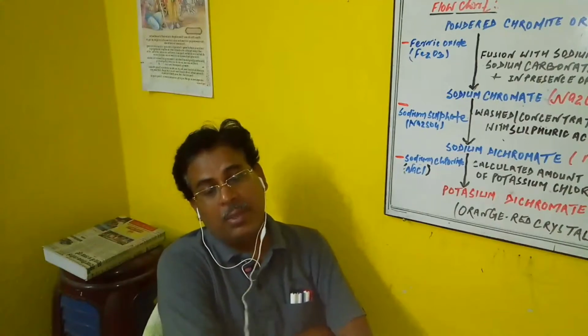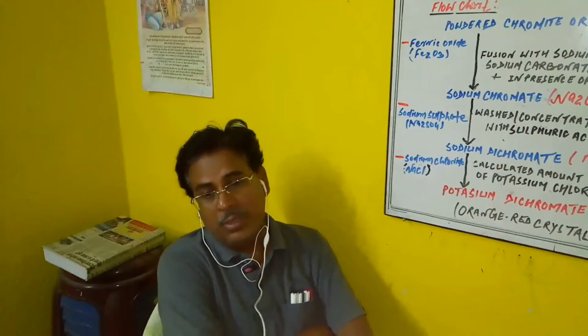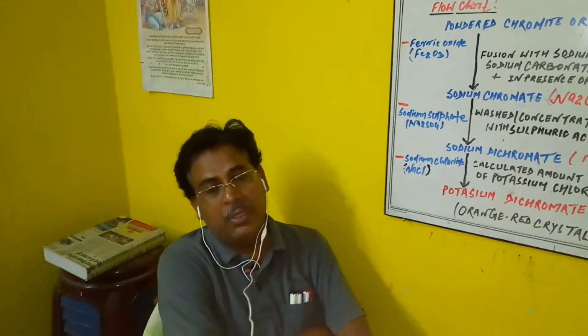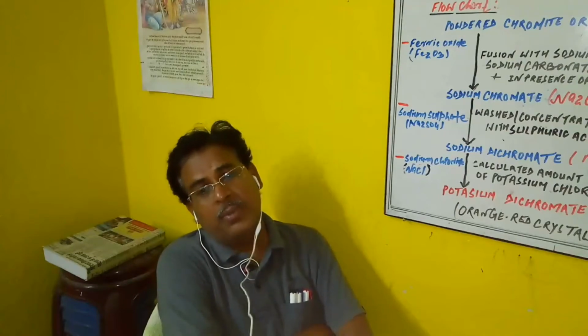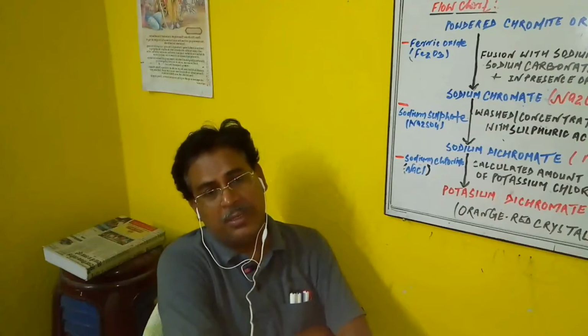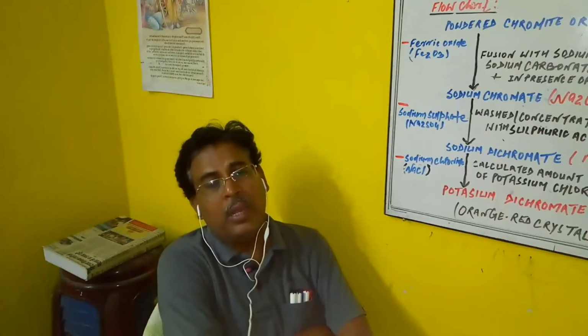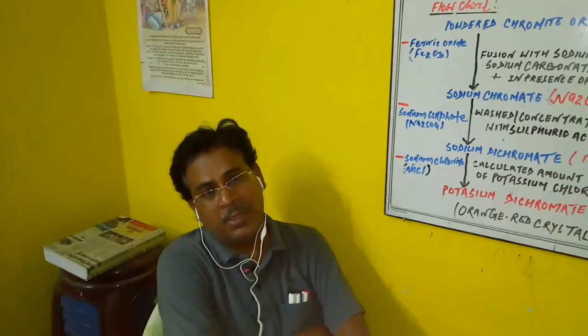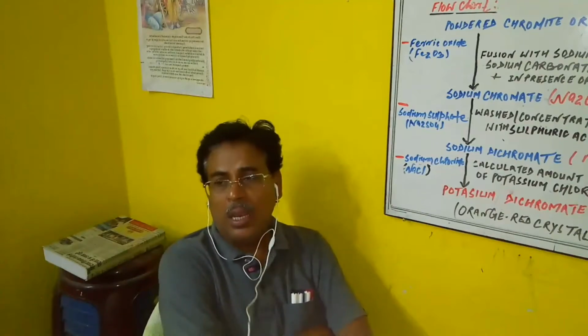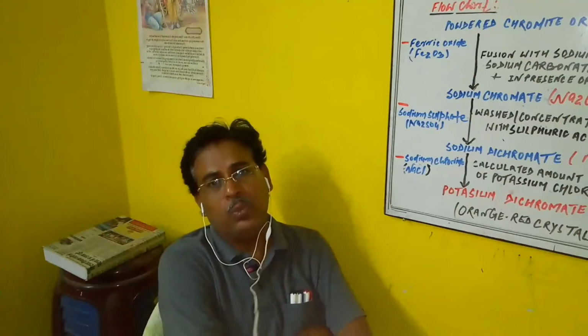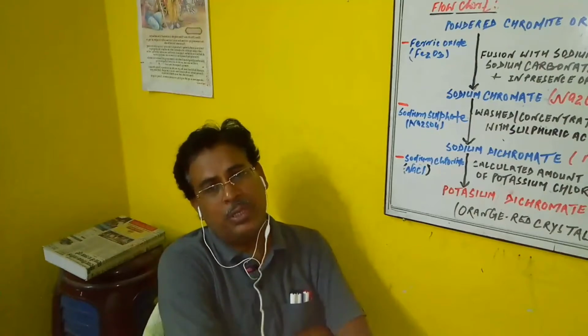One is related to the atomic and ionic radii of the third transition series, which are approximately similar to, or sometimes smaller than, those of the second transition series. The first ionization enthalpy of the third transition series is normally found to be higher than the second, even sometimes the first transition series. Then we discussed the basic nature from La(OH)3 to Lu(OH)3, in which La(OH)3 is the most basic and Lu(OH)3 the least basic.